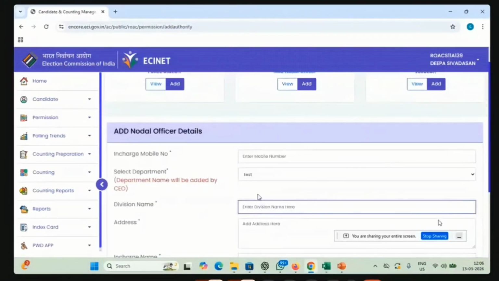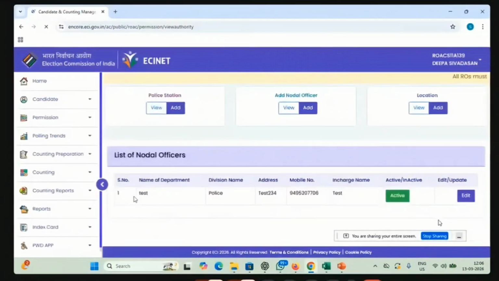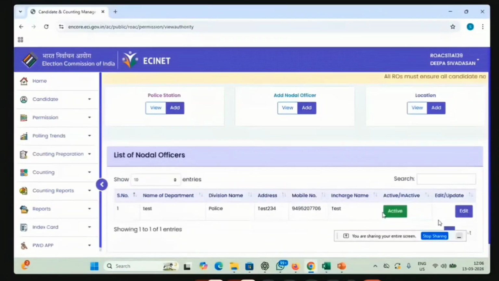This is very important because you can see here, when you click view, the police officer we have added is active now. Why this button is there is that he has a nodal app. Everybody might know that the police officer for the RO will be given a nodal app. In that app, all those permissions which require the NOC from police will be visible to this officer in his application. Please note that all the applications which require the police permission will be visible in the nodal app of this police officer, and he has to log in through the mobile number which we have onboarded, and the cases will be listed.